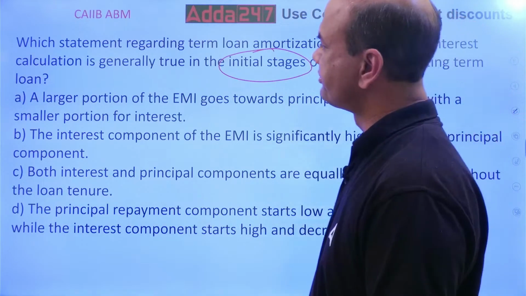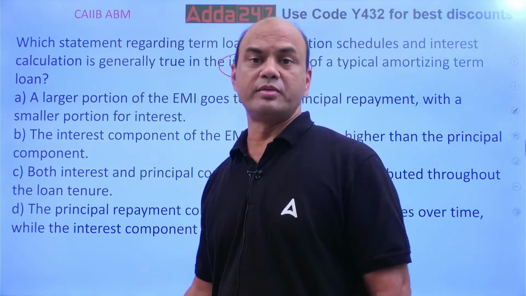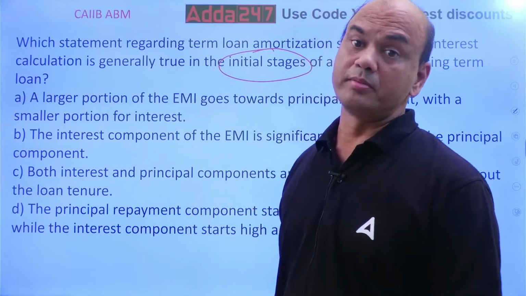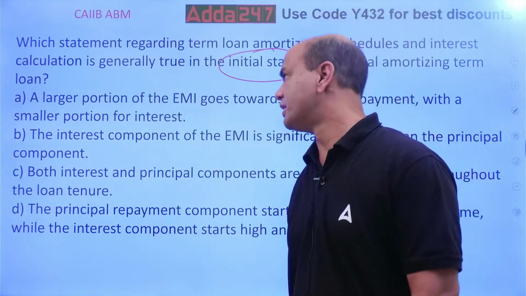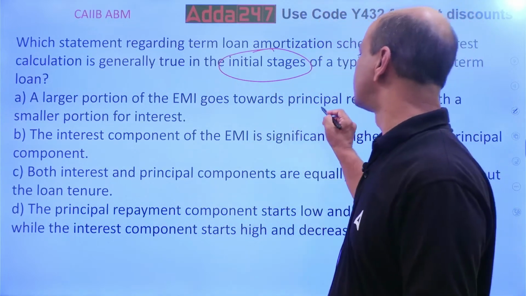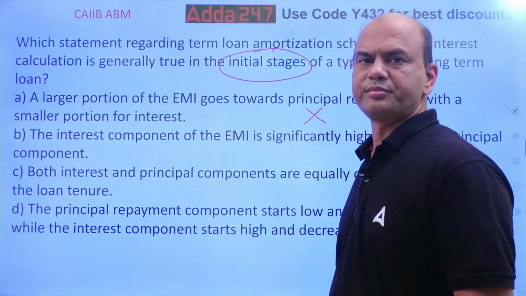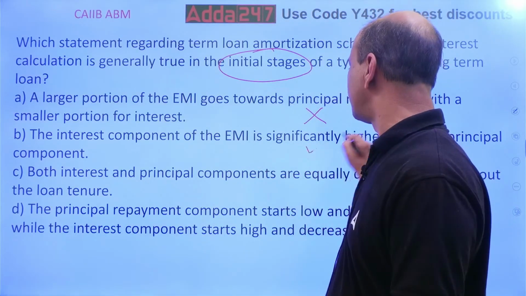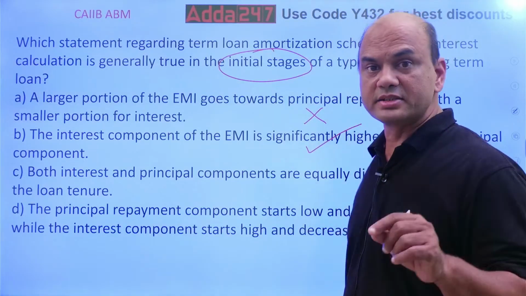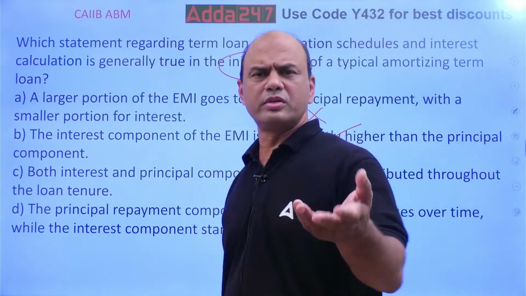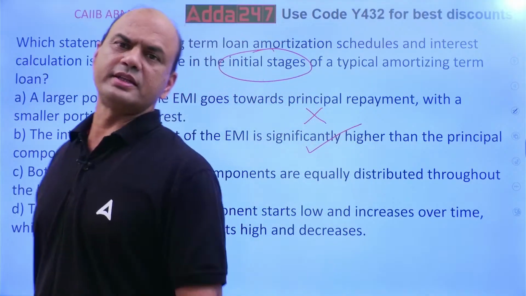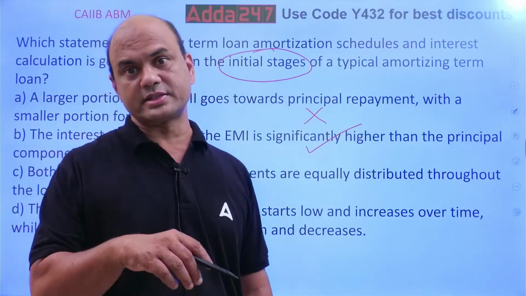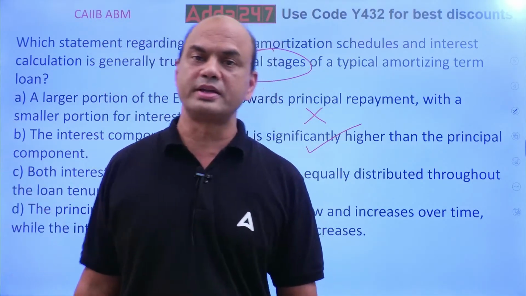The answer? In fact, multiple answers can also be true over here. Now tell me, multiple answers can be true. See, large portion of EMI goes towards principal. Wrong. Okay. Interest component of the EMI is significantly higher, right? In the initial stages. Check your home loan amortization schedule. You will see that the interest component of the loan is higher in the initial stages. In later stages, the principal component is higher.